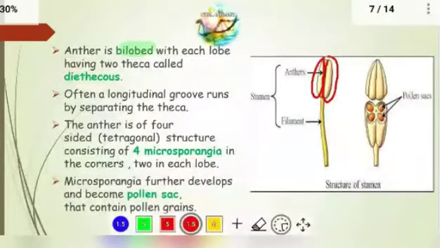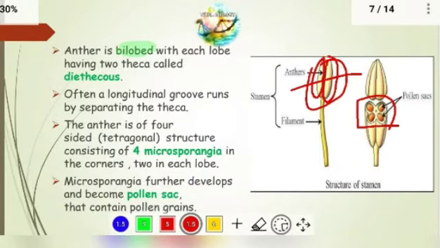When we cut this crosswise, you can observe this type of structure, which consists of two lobes.